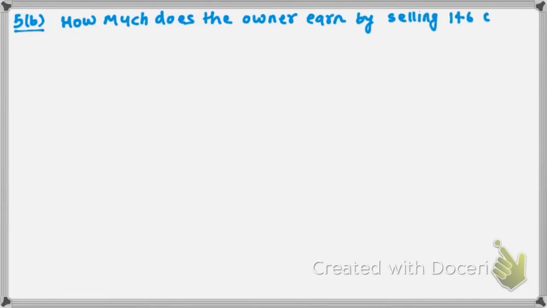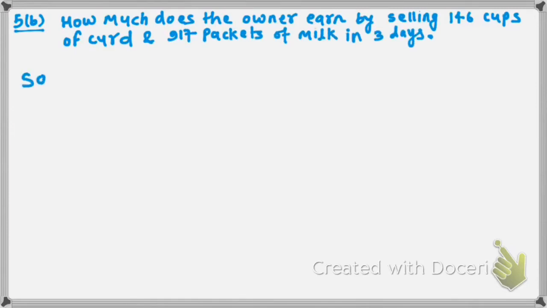Question B says, how much does the owner earn by selling 146 cups of curd and 917 packets of milk in 3 days? Students, here we will do the same thing. We have been given how many cups it sells, for how many days it sells, and the price of each cup or each packet.